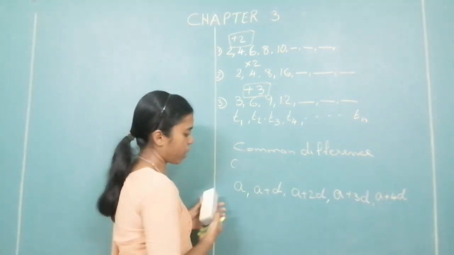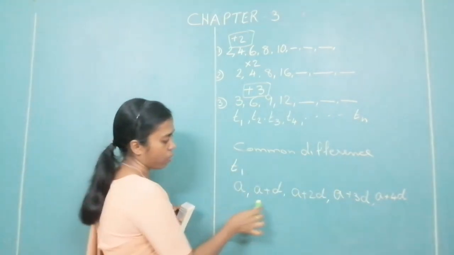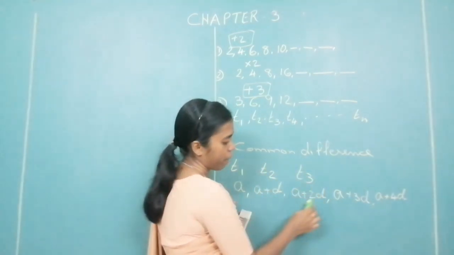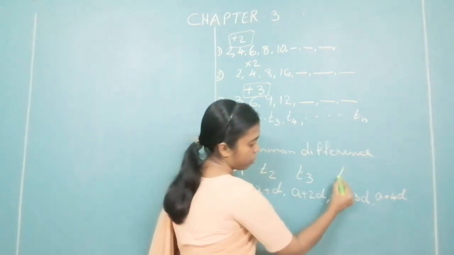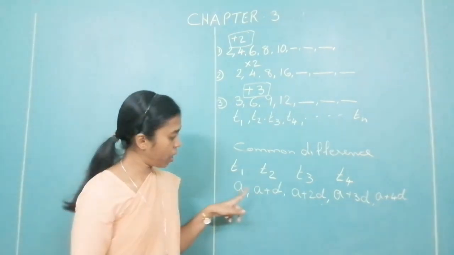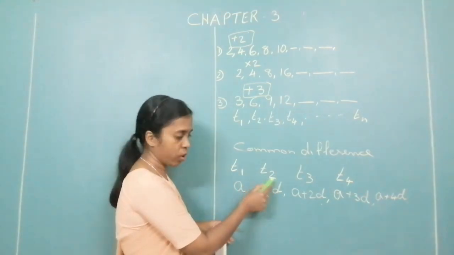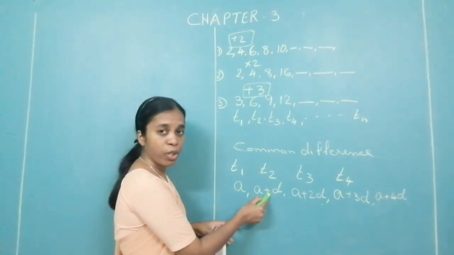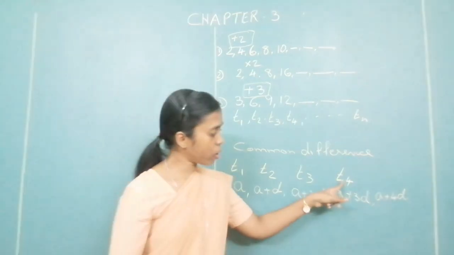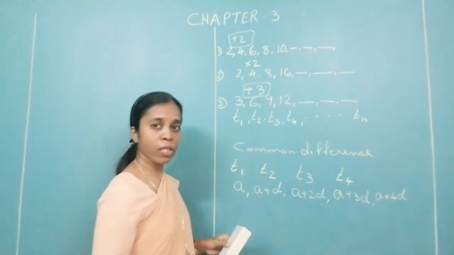Now look at the terms that we have over here. This is the first term, that is a. What is the second term? a plus d. Third term, a plus 2d. Fourth term, a plus 3d. So T1 is a, and a plus d is the second term. Here it is the second term, and you can see the coefficient of d is 1. When it is the third term, 2 d's are added. When it is the fourth term, 3 d's are added. Please note that.